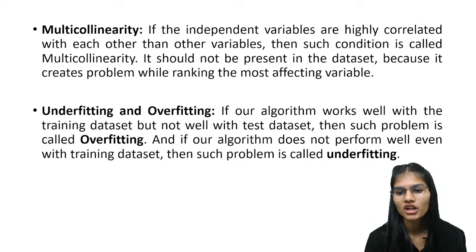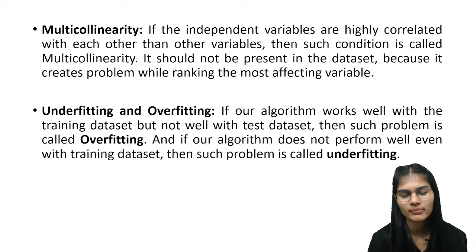Fine. So let's talk about multicollinearity over here. Let's say we have independent variables and those are highly correlated with each other. When we have independent variables that are highly correlated with each other, that condition is known as multicollinearity. Okay? This is what multicollinearity means.